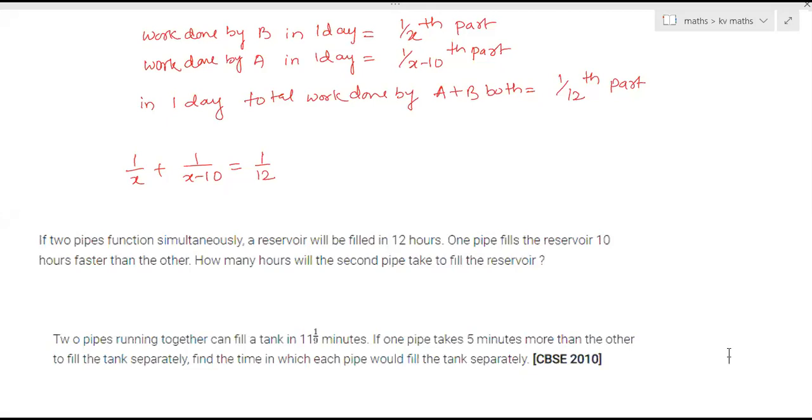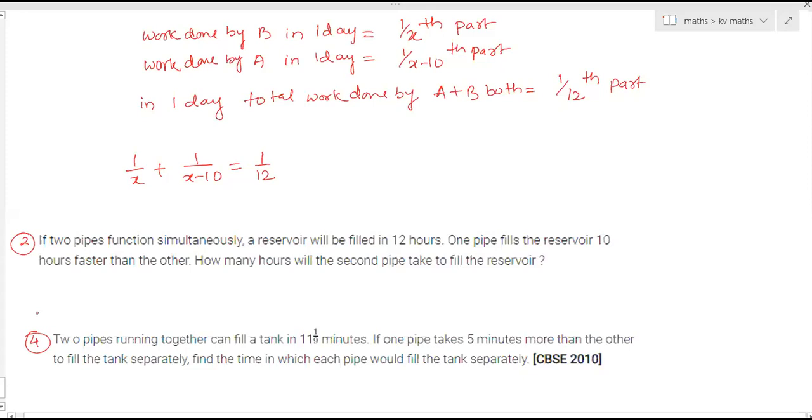X is equal to 30. Yes, right. X is 30. Next question I've already given. 30 years, Savita. Of the exercise, this is the fourth question.